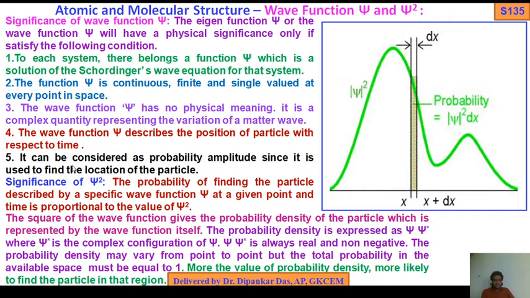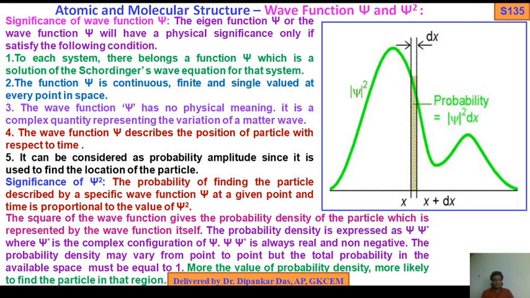So this is the significance of psi. The location of the particle we can know from the psi value.